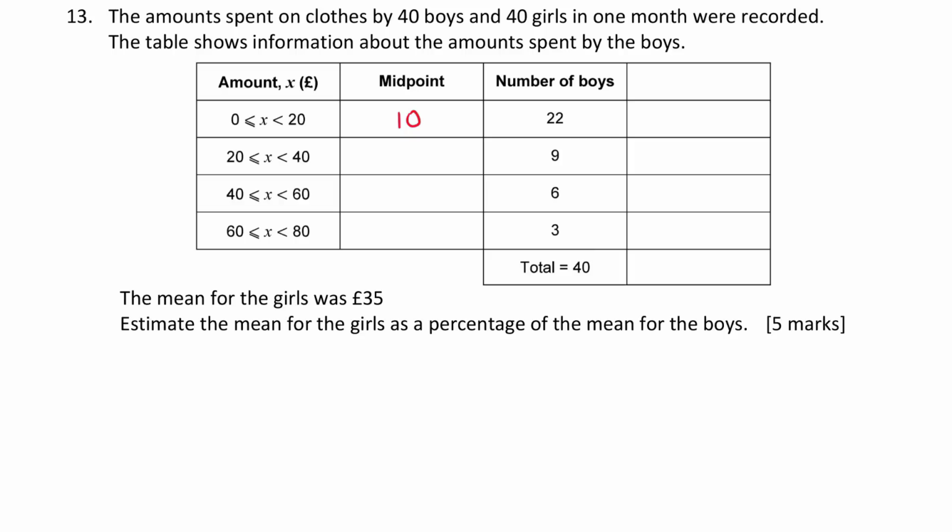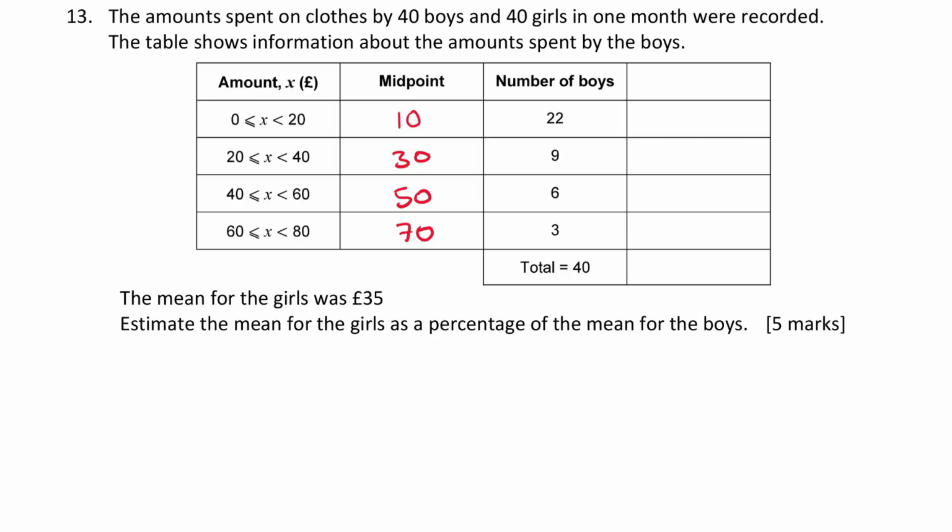Going down the list and working out the other midpoints: 20 plus 40 is 60, divided by 2 is 30. 40 plus 60 is 100, divided by 2 is 50. And 60 plus 80 is 140, divided by 2 is 70. Okay, so those are the midpoints that I'm going to be using.